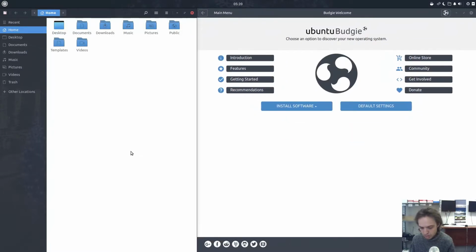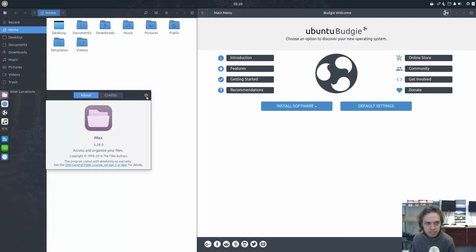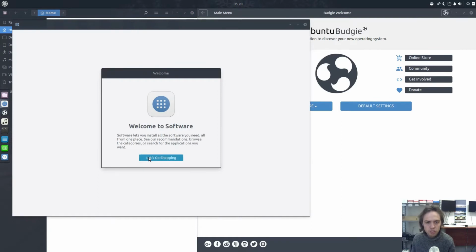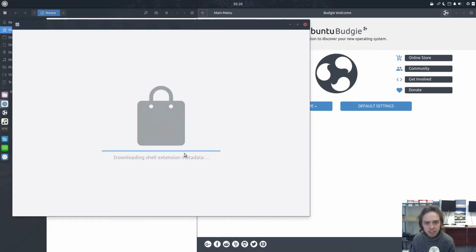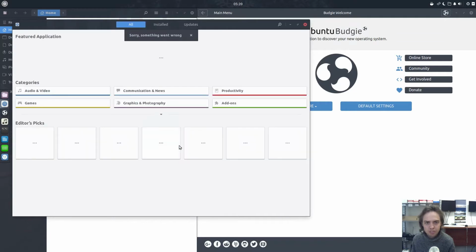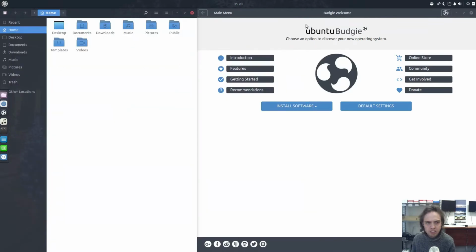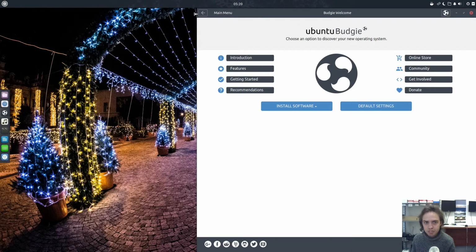And yeah, it's Gnome 3.26.1, and one thing that really stands out for me in this release of Gnome is the software center. It's so much more speedy, and it's no longer sluggish where you wait for it to open up. It just works out of the box. It's amazing. And yeah, that's basically what's new in Ubuntu Budgie 17.10, and I can't wait for the next release when it's the LTS. It's going to be a beautiful release. It's already beautiful. Thank you for watching. See you later. Goodbye.